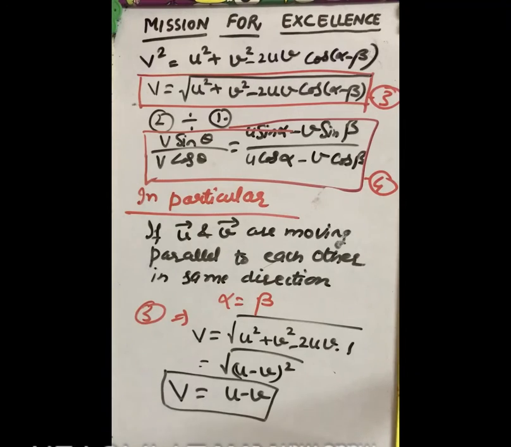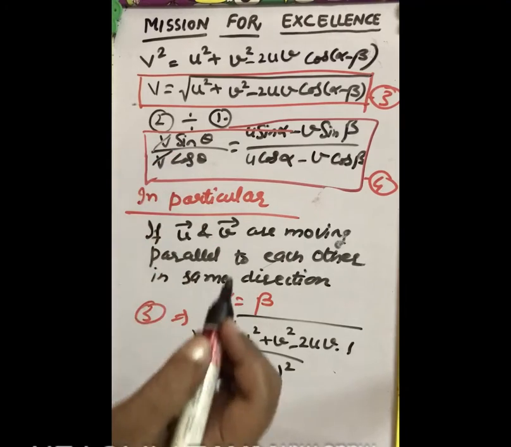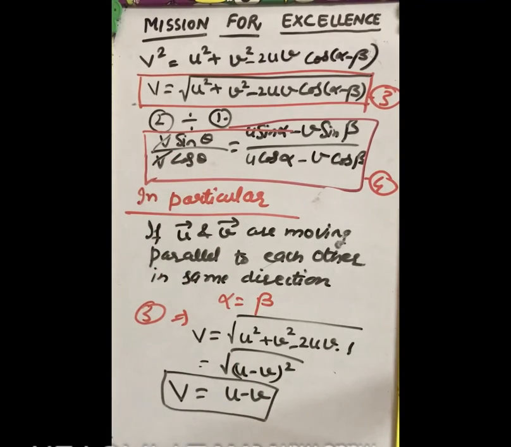And what will be the direction? When alpha is equal to beta, in this tangent the v is cancelled, so it becomes tangent theta.